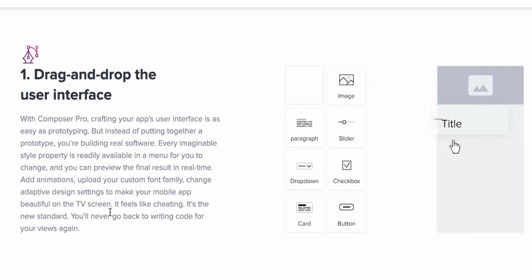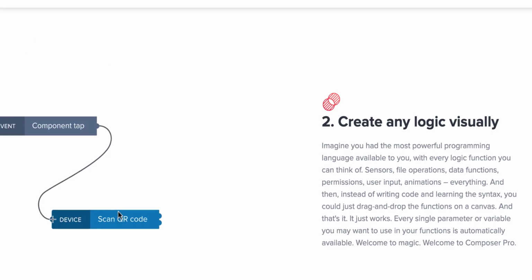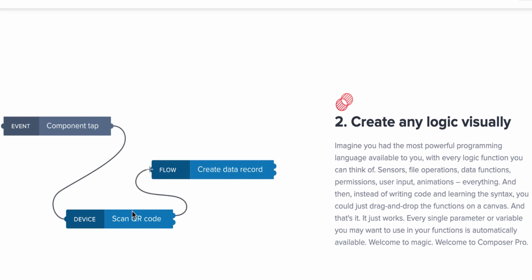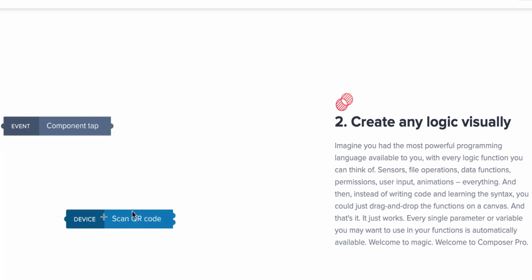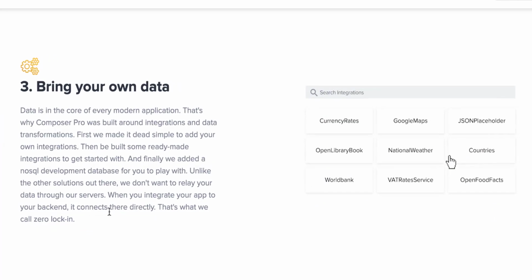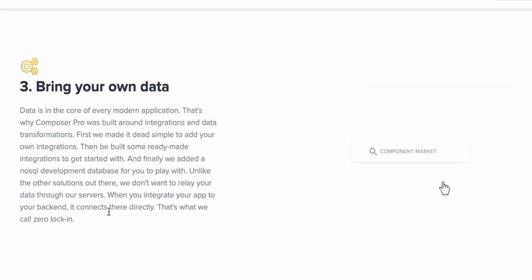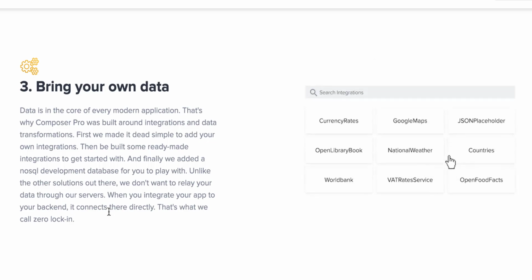All you're doing is picking the component and then you're dragging it on the type of screen that you're creating, either a website, app, you name it. For the logic, you can pick an element and then you can decide on the logic that you want for your app. Regarding data, you can use third-party database and integrate it, or you can use AppGyver's database as well.